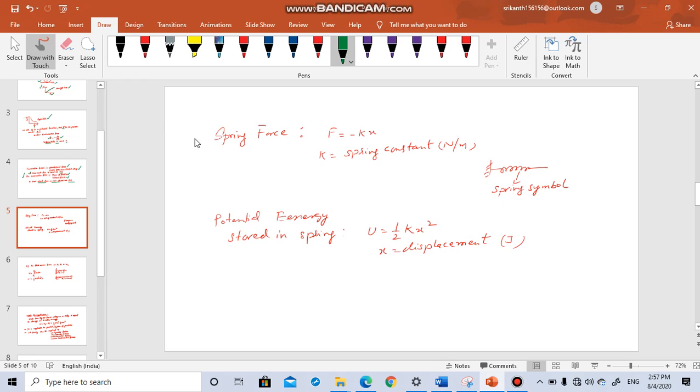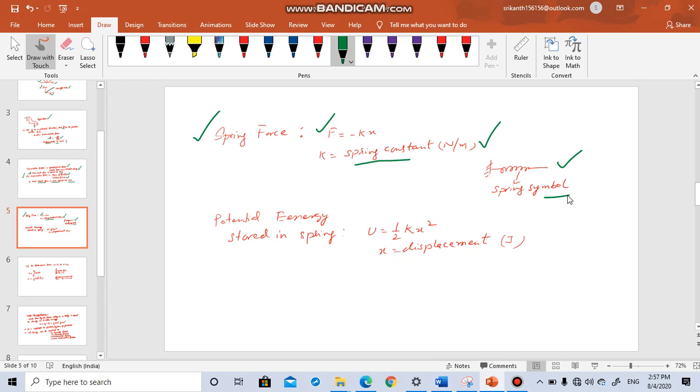Next, we'll talk about spring force. Spring force F is given by minus kx. Don't forget to put this minus. Spring force F is equal to minus kx, where k is called the spring constant. Its units are Newton per meter. Okay, so the spring is denoted like this. This is the symbol. You might have seen a regular spring. Okay, this is the spring symbol.